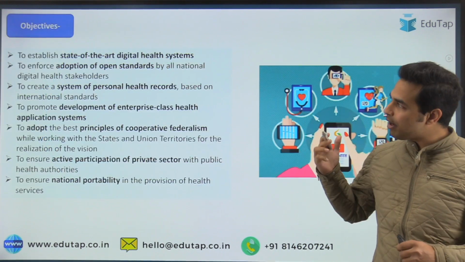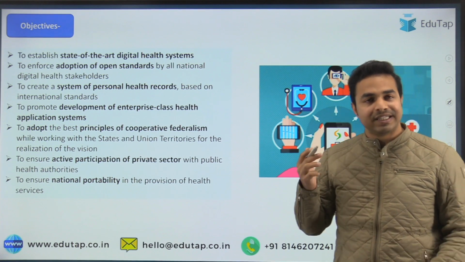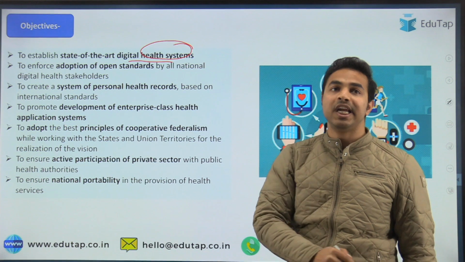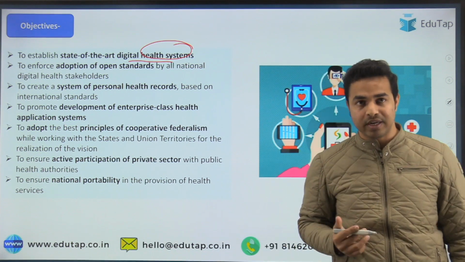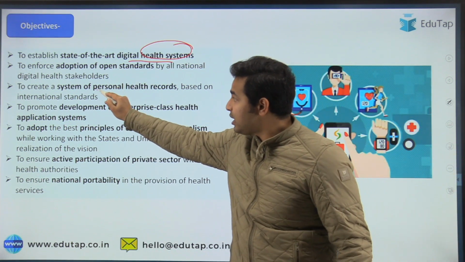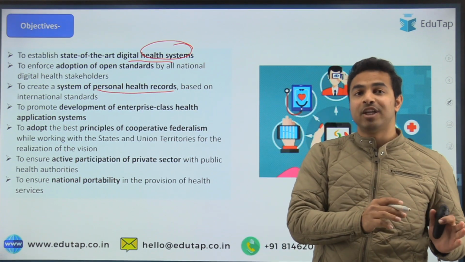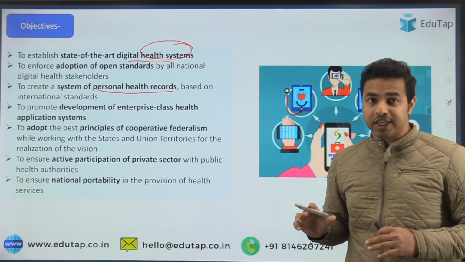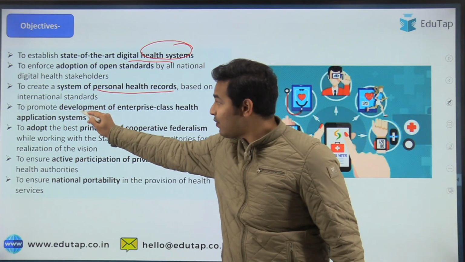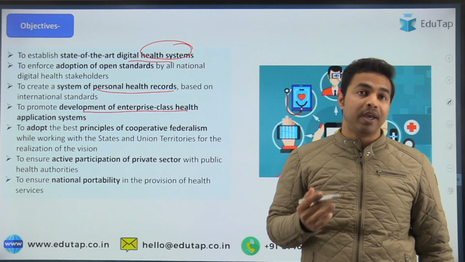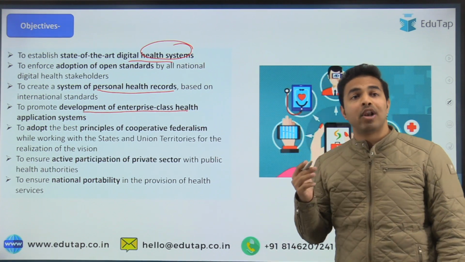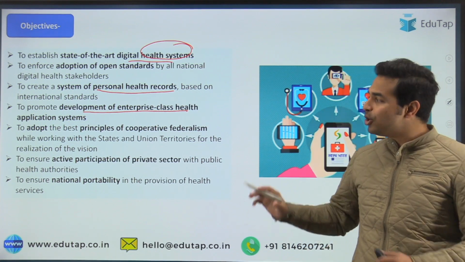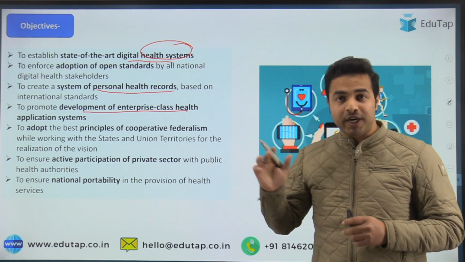Now when we talk about the different objectives of this mission, this mission will establish state-of-the-art digital health systems across the country. It will enforce the adoption of open standards. It will create a system of personal health records, which we will be discussing while discussing the ABHA numbers. Some other important objectives: it also aims at the promotion and development of an enterprise class health application ecosystem, and it will also help in adopting the best principles of cooperative federalism. So that was all about this particular mission.